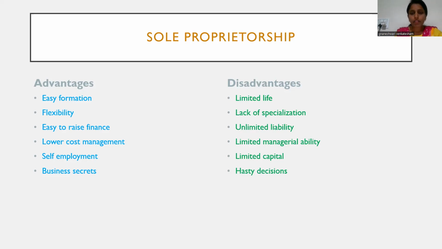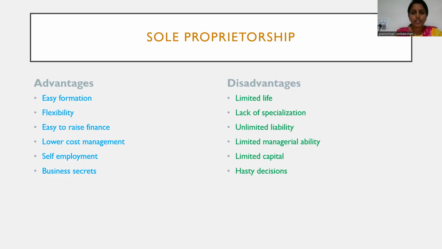Here, the owner, the sole trader, may not have overall knowledge about the business. He might be specialized in one aspect of the business, but not in all aspects. So this lack of specialization leads to less output for the organization.